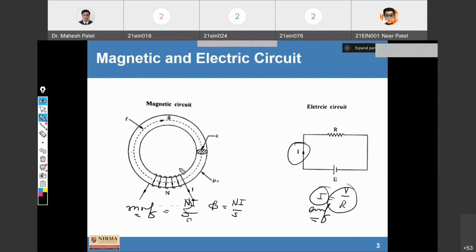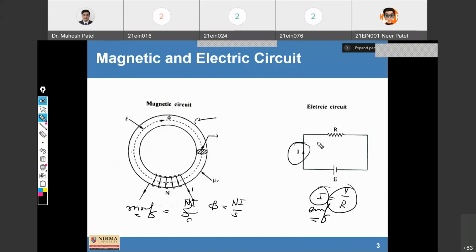In electrical circuits, in series combination, the different resistors are added, and similarly in magnetic circuit, the different magnetic parts. So we can write the series magnetic circuit as well as series electric circuit, and similarly for parallel magnetic and parallel electrical circuits.